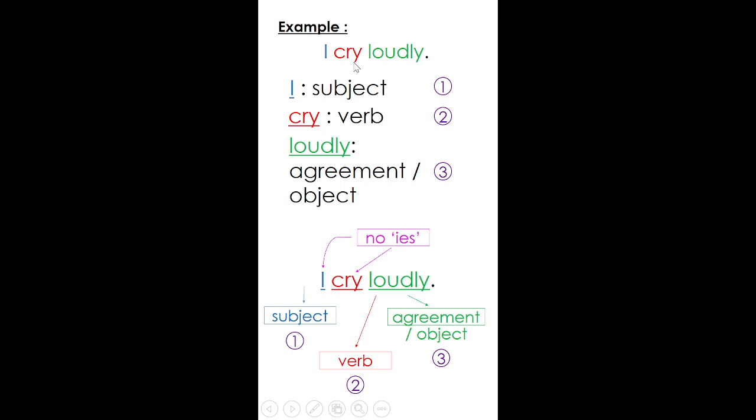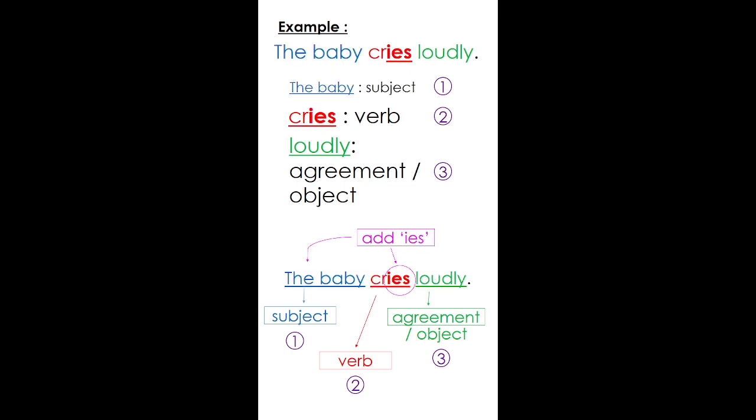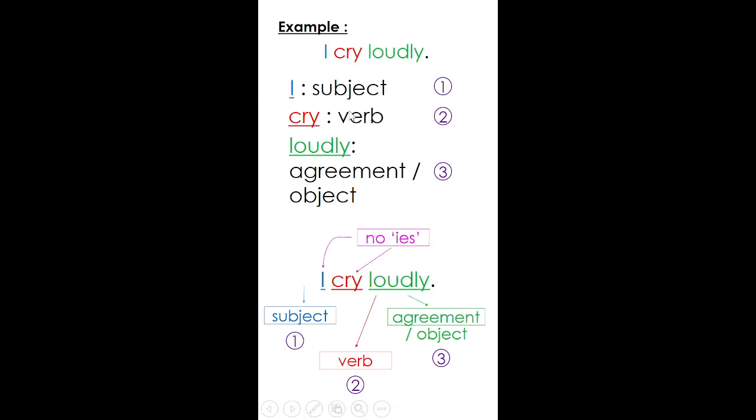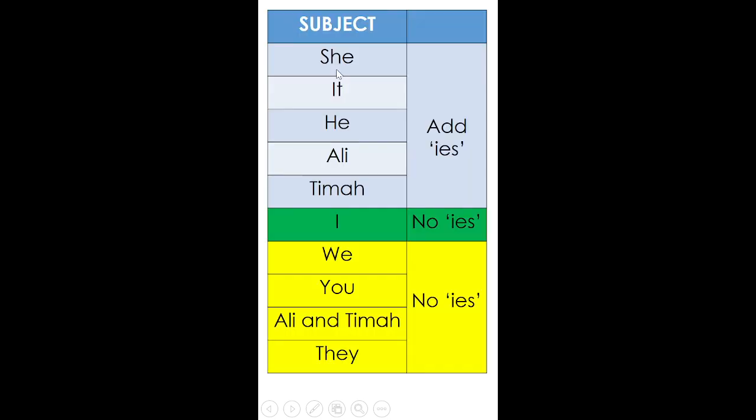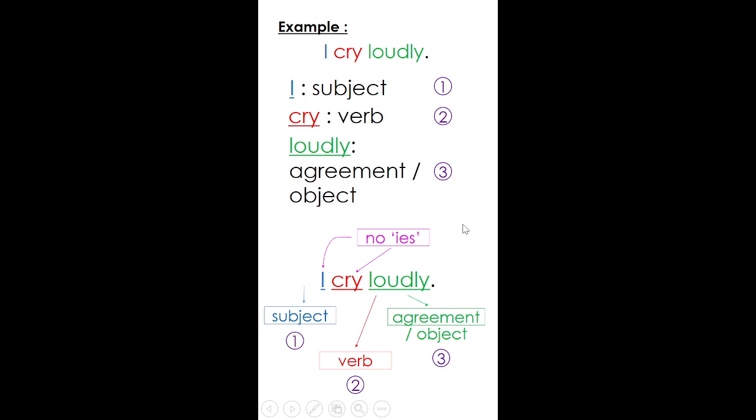It will be incorrect because to add IES, you need a subject from the Sihat group, like the baby. But here, the subject is I. So there's no need for you to add anything. You don't have to add IES. Right? Okay.